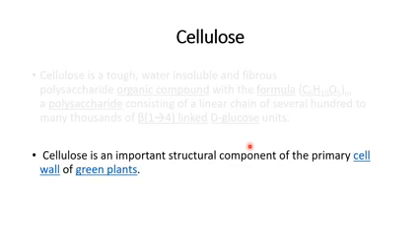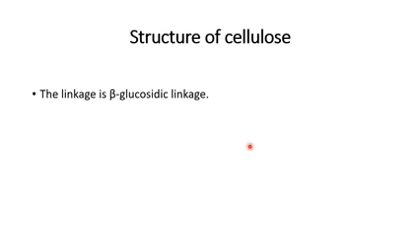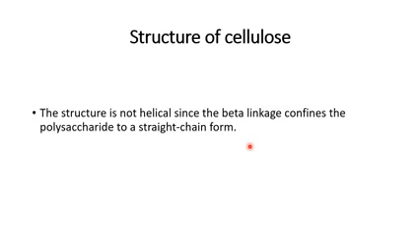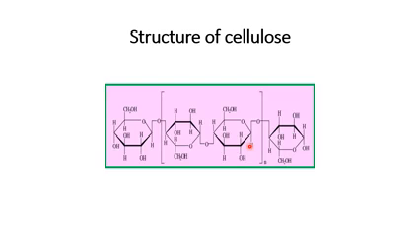Cellulose is an important structural component of the cell walls of green plants. In the structure, D-glucose units are linked in a 1,4 fashion by beta glycosidic linkages. The structure is not helical, since the beta linkage confines the polysaccharide to a mostly straight chain form. When subjected to acetolysis, that is simultaneous acetylation and hydrolysis, cellulose forms cellulose octaacetate, which confirms there are cellobiose units in cellulose.